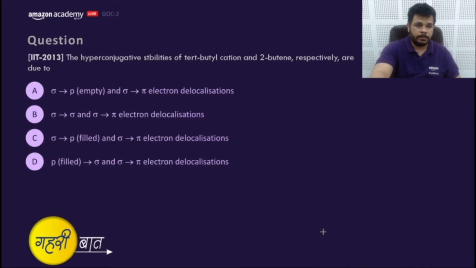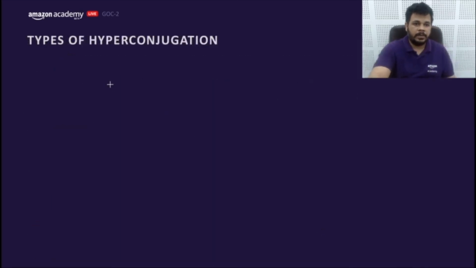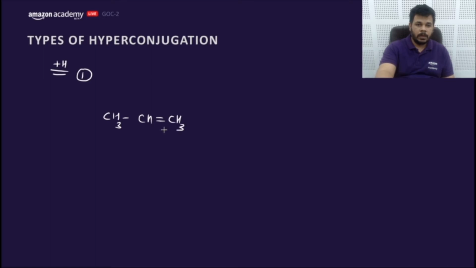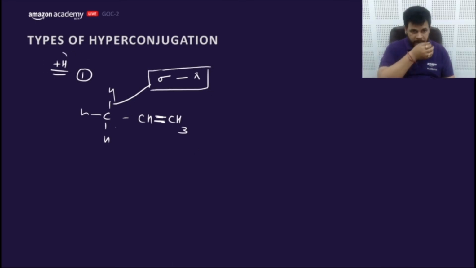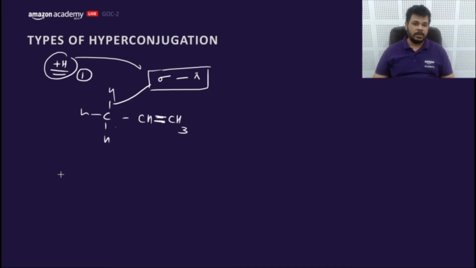Let me explain first. This is the resonance which was in alkene, in which the CH bond participates and the pi bond breaks. So the sigma bond of CH and the pi bond of this. So this is the first kind of hyperconjugation, sigma and pi hyperconjugation. The second one is